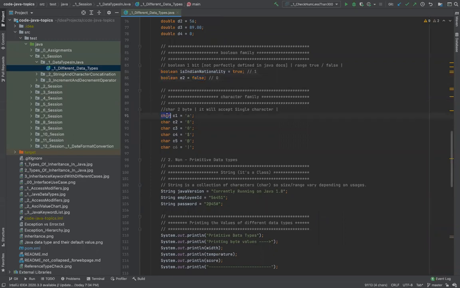Then you have char. Inside char you can have one character at a time. The way you indicate it is using these two single quotes, and that becomes a character. And if you notice, a string is nothing but a set of characters. So you see C U R R E R, and this is nothing but a set of characters. So a string can also be broken into a series of characters, right?